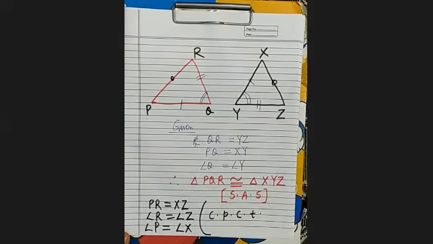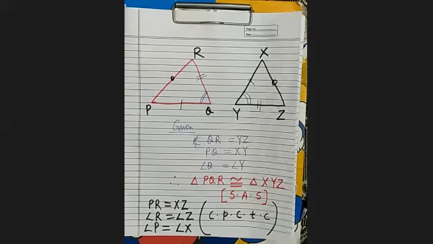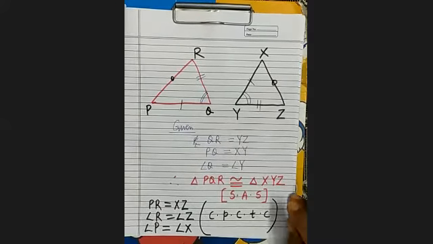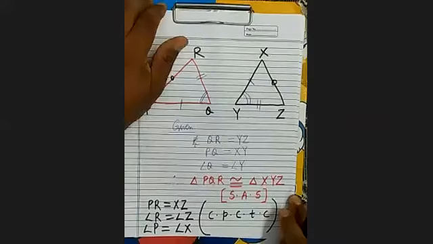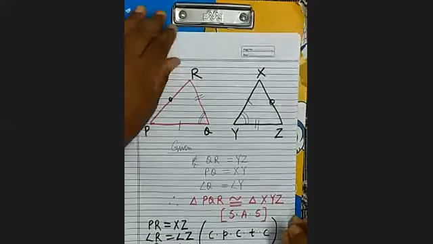Sometimes we write CPCT, sometimes CPCTC. Whether you write CPCT or CPCTC, both are same. So this is the SAS congruency rule. Is it clear? Now see here.